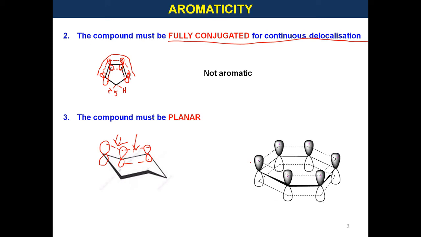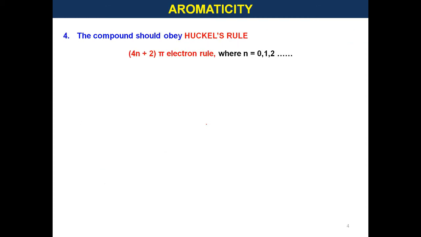See, in this figure, I have shown the effective continuous overlap of all 2p orbitals on carbon atoms. So, effective continuous overlap is possible in the case of planar geometry. So, the third criterion is that the compound must be planar in order to have continuous delocalization.